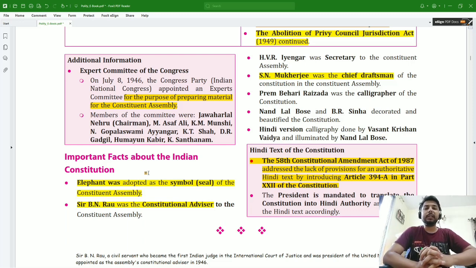But I don't think this can be asked in the prelims. So the most they can ask is what was the purpose of forming the expert committee? The purpose was preparing material for the Constituent Assembly. And the second question that can be asked is who was the chairman? The chairman was Jawaharlal Nehru.